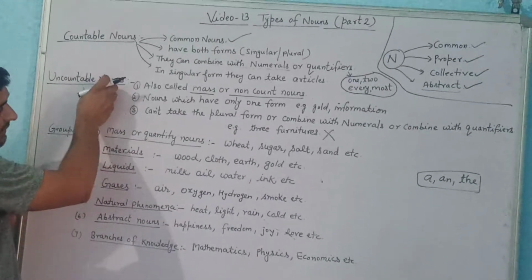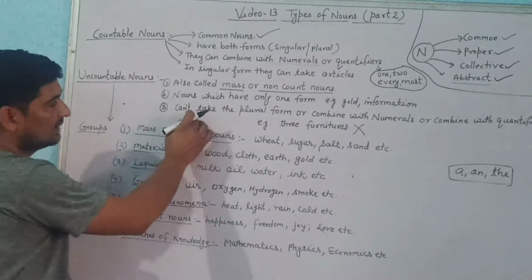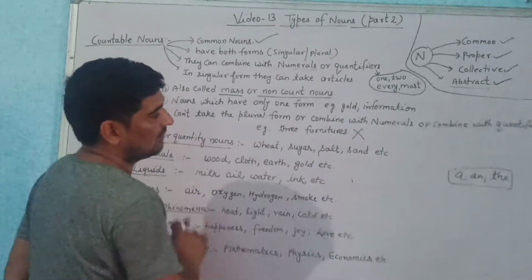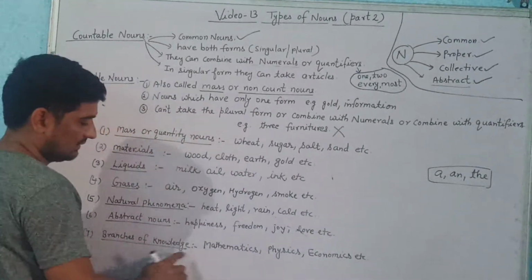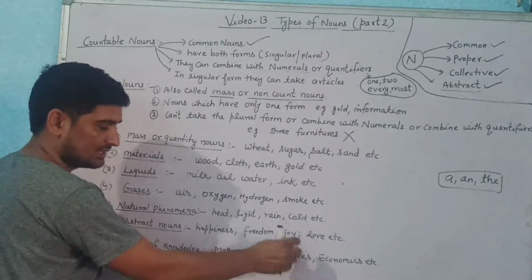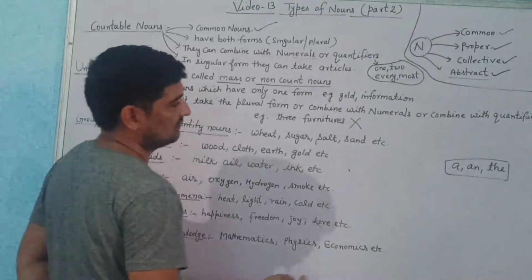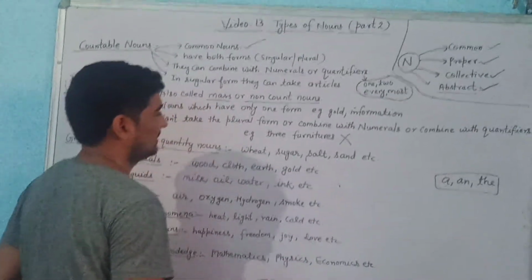These are called uncountable nouns because we cannot count them, and they cannot take any plural form. We cannot say physics is always plural. No, it will be used only as physics. Physics is a branch of science, like science, chemistry, biology.